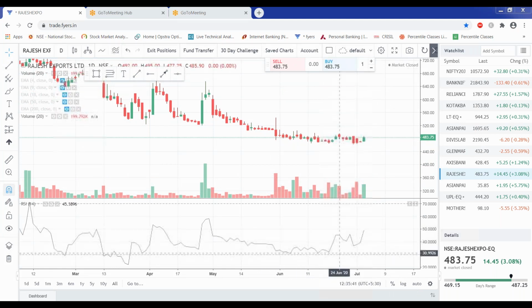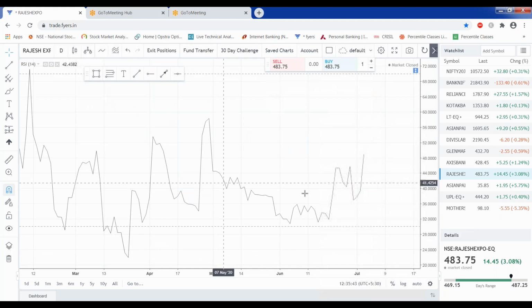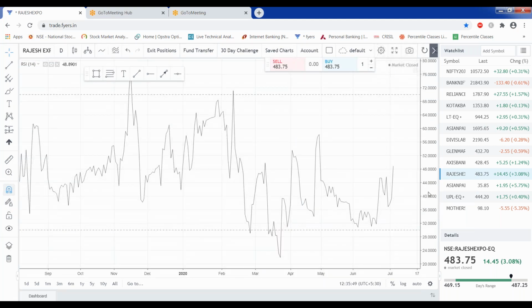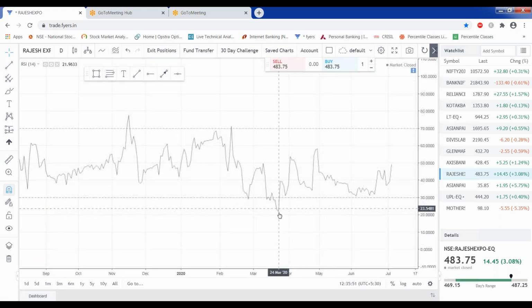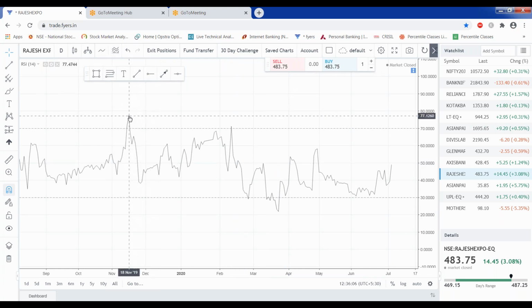Now focus on this area. This is the daily chart of Rajesh Export. At this point, on the 23rd of March, RSI was at 21.96, and on this day RSI was at 77.